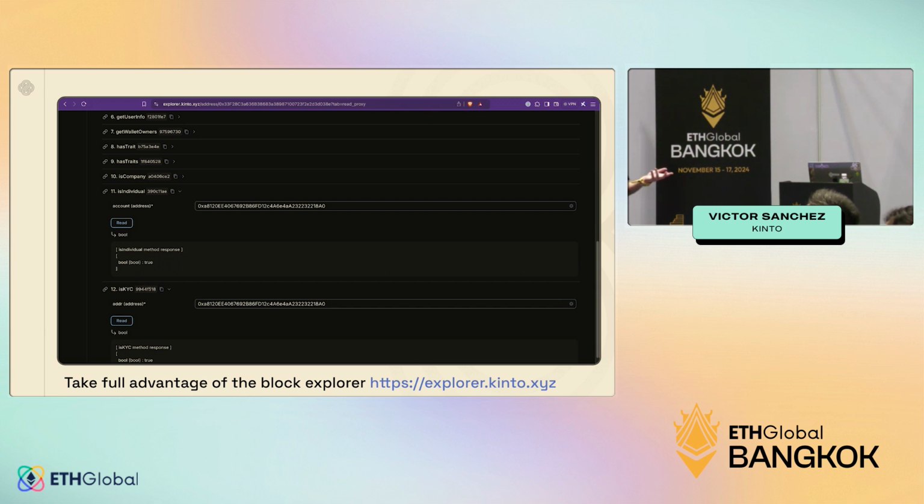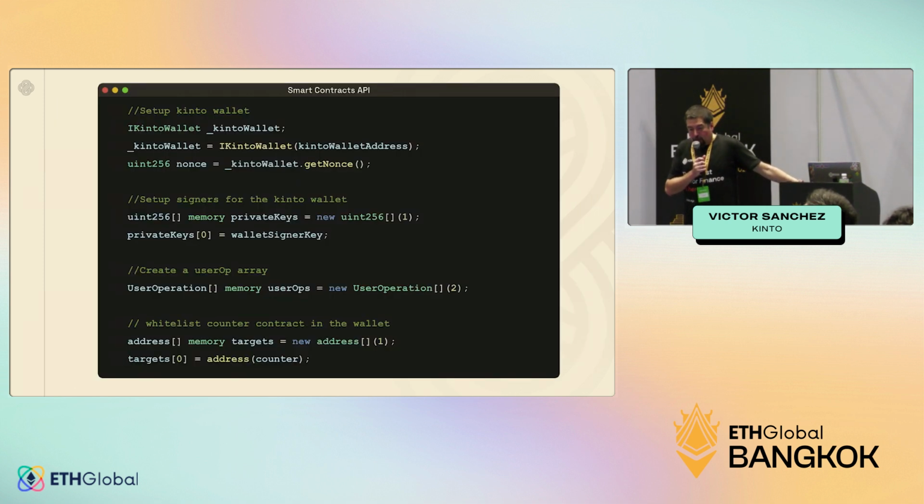Like for instance, Dinari, I don't know if you are familiar with them. They do stocks on chain. They have deployed on Kinto, and they use these methods to determine if you can buy US stocks or Canada stocks on Kinto. Can you hold Tesla, yes or no, depending on some of these flags. And this is one of the examples that we have in here. So, a smart contracts API, I'm not going to go into detail in there because our time is limited.